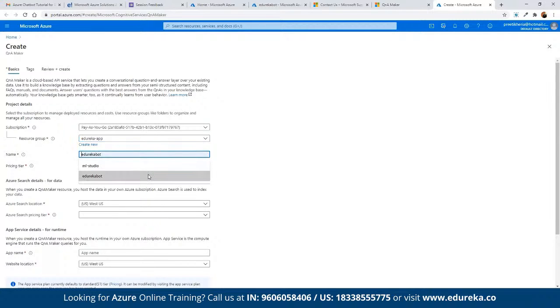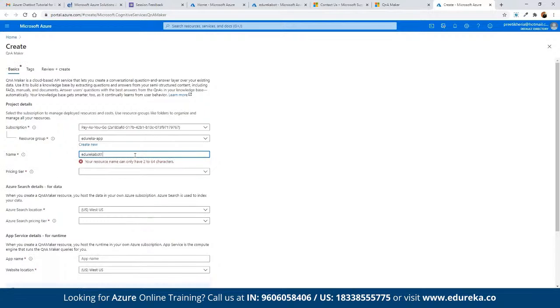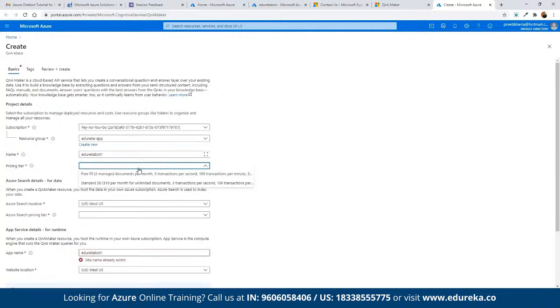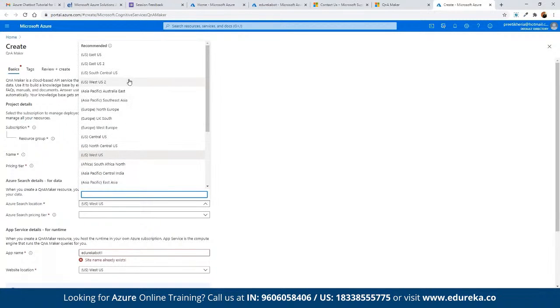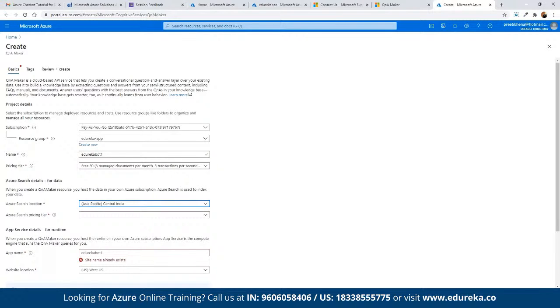Let's suppose we want to define the name as Edureka Bot, and we may have to choose the pricing tier. We want to keep it on the free tier, the same as in AWS. Then we can choose a search location, as in the location from where we are going to index the entire data. For example, if we want to index it from Central India, then we can choose Central India, or whichever location is required. Let's say we can then choose the app name.